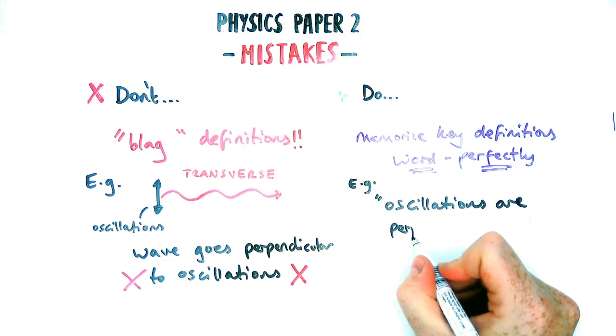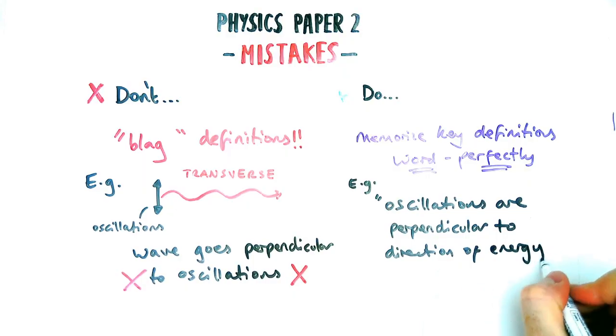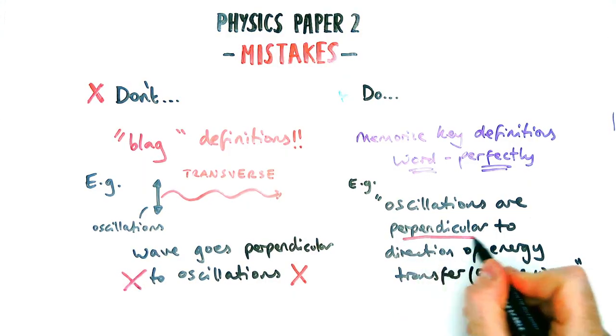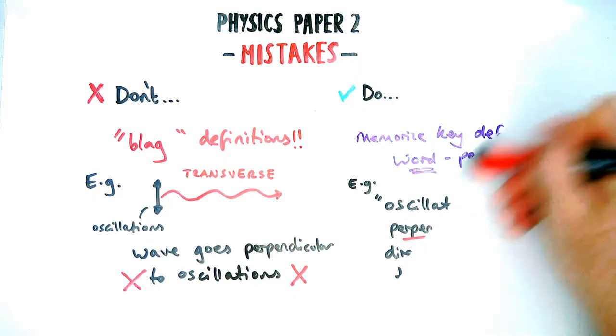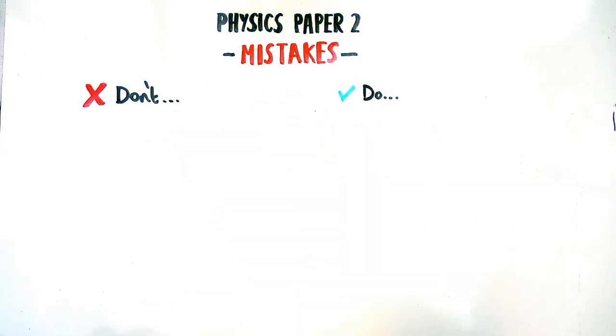So in this example, what you'd say is that the oscillations are perpendicular to the direction of energy transfer of the wave. Okay, if you want more details on that, do have a look at my waves video, but that's a 2 marker. You need to mention those 2 things absolutely word perfectly. You can't just blag a definition like that.